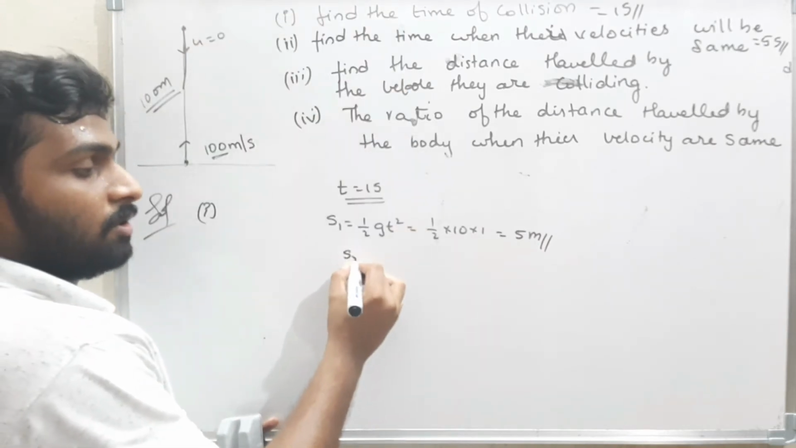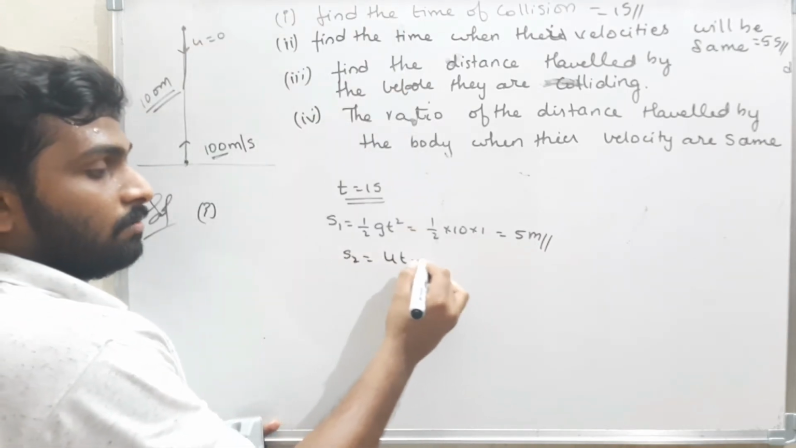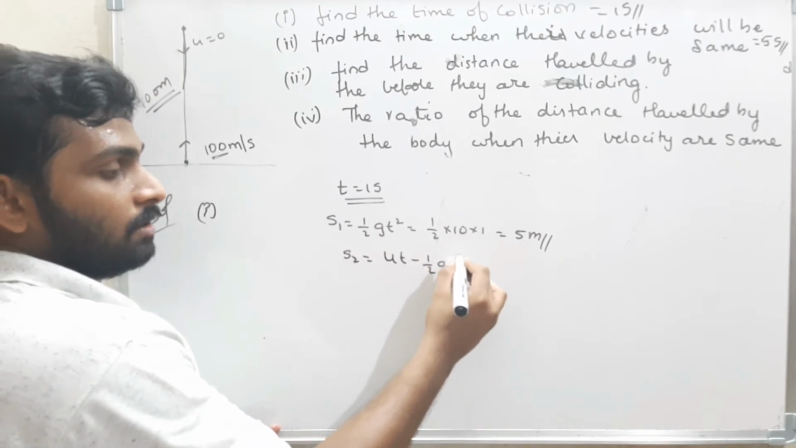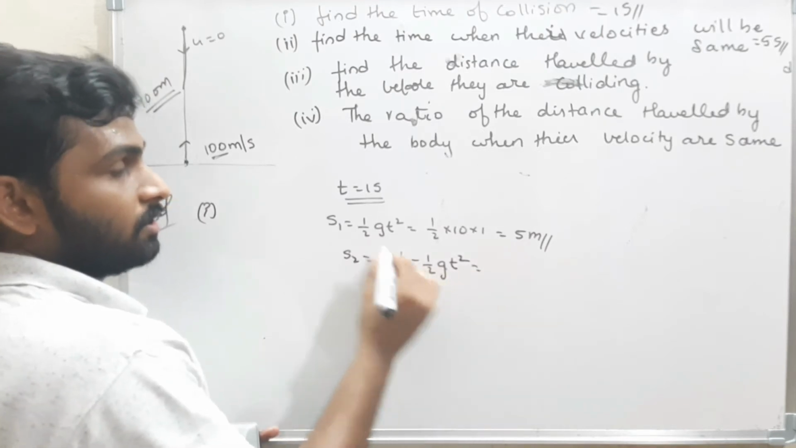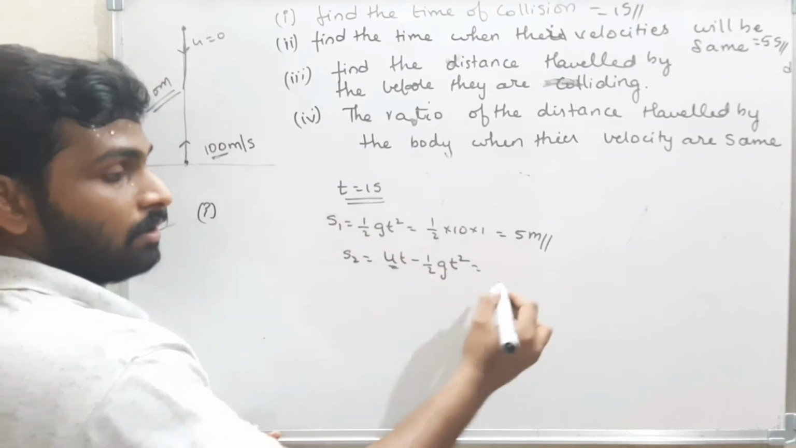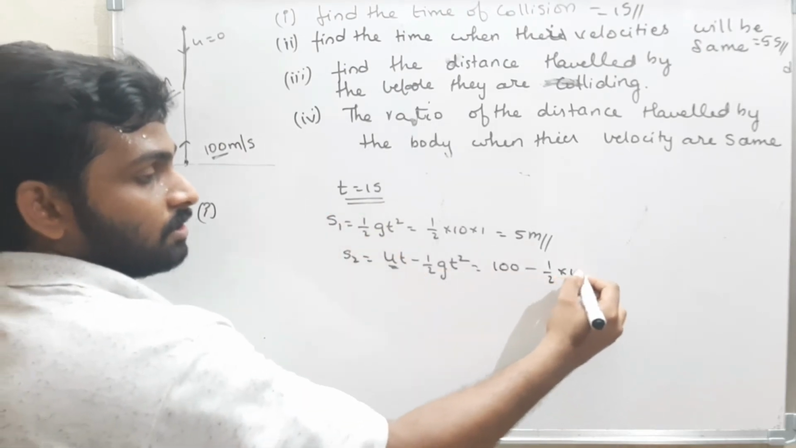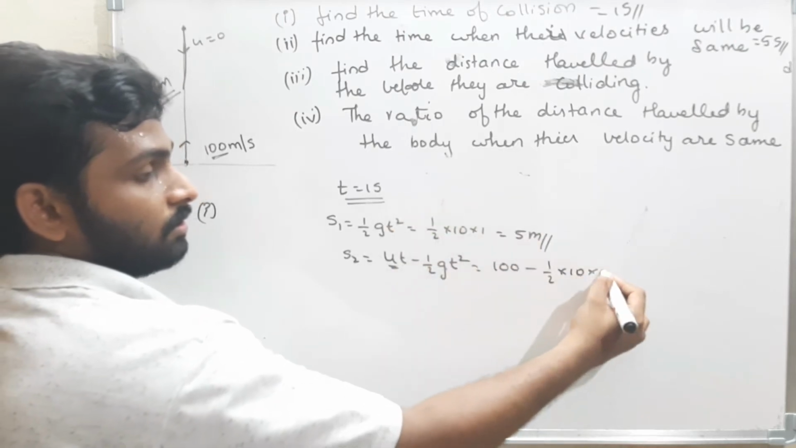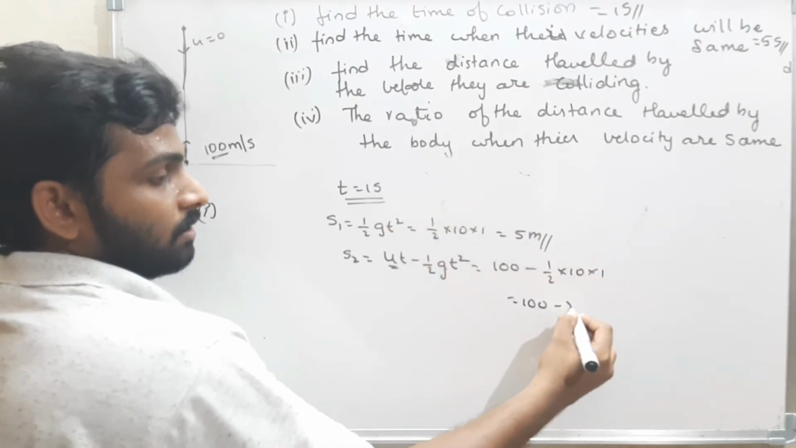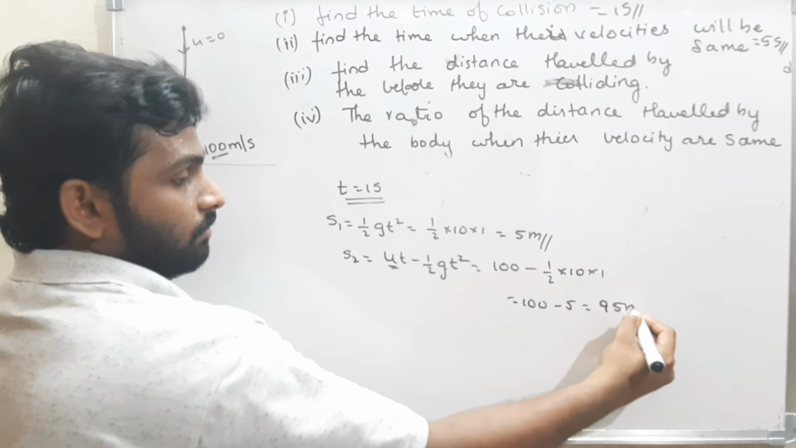And what is the distance traveled by the second body? u t minus half g t square. What is the initial velocity? 100. 100 into the time, which is 1, therefore 100 minus half into g, which is 10, into the time, 1 second. Therefore, 100 minus 5. That is nothing but 95 meters.